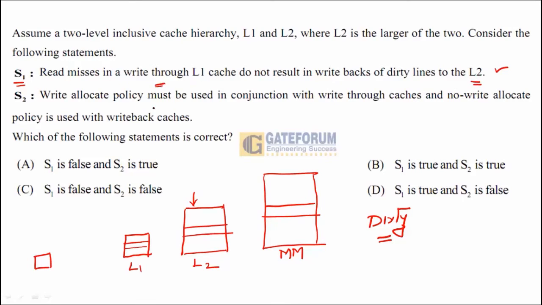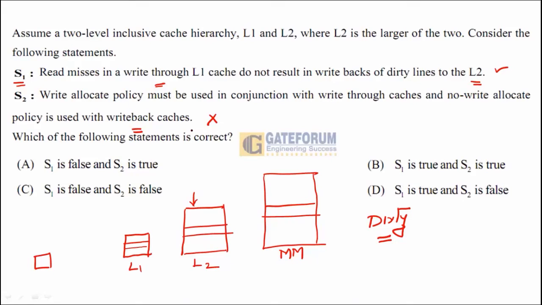This is fine. The second one: a write allocate policy must be used in conjunction with write through caches, and no write allocate policy is used with write back caches. This statement is false because write allocate policy is a synonym for write back caches. So the write allocate policy, which is used in write back caches, cannot be used in write through caches. So this is incorrect.